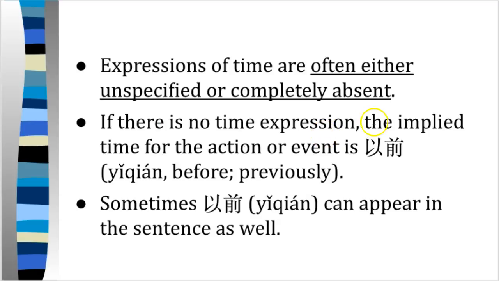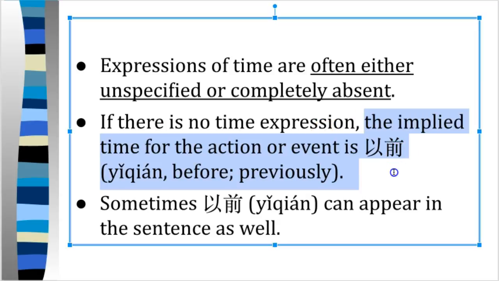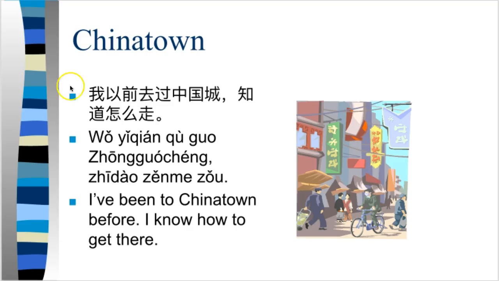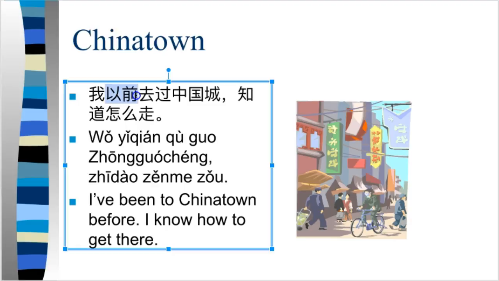So the implied time for the action is 以前, basically, before. And you can also see 以前 in a sentence explicitly. For example, I can say 我以前去过中国城，知道怎么走. So sometime before, right, I have ever gone to 中国城. 我以前去过中国城. I've been to Chinatown before at some point.